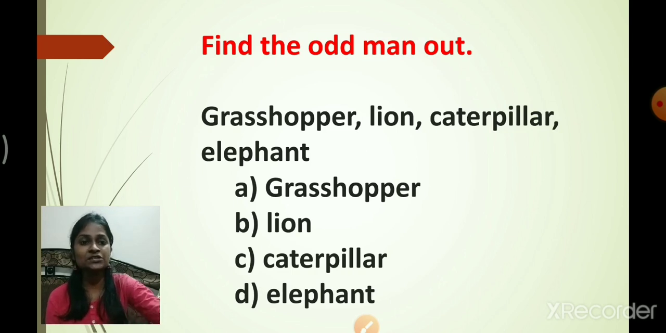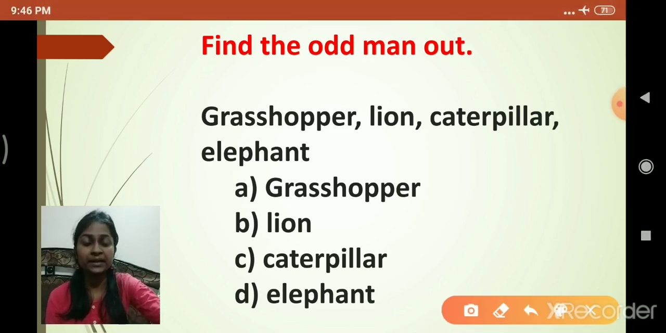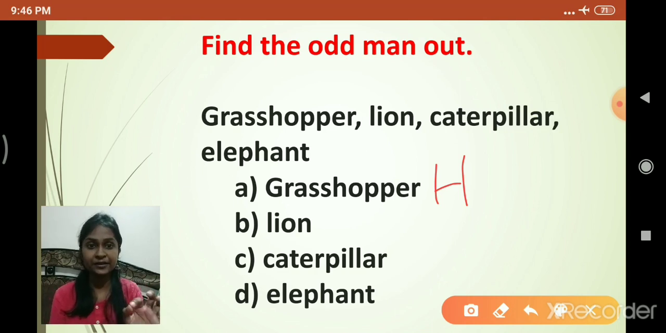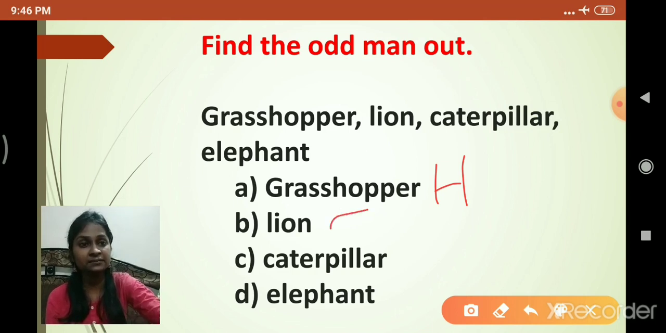Okay. Now tell me, students, in the case of grasshopper, is it herbivorous or carnivorous? Yes, of course it is herbivorous. For herbivorous I am writing H, and for carnivorous I will write C as a shortcut. Now tell me, is lion herbivorous or carnivorous? Of course it is carnivorous. So I will write C here. Caterpillar. Is caterpillar herbivorous or carnivorous? Yes, it is herbivorous. So I will write H here. Elephant. Is it herbivorous or carnivorous? Again it is herbivorous.